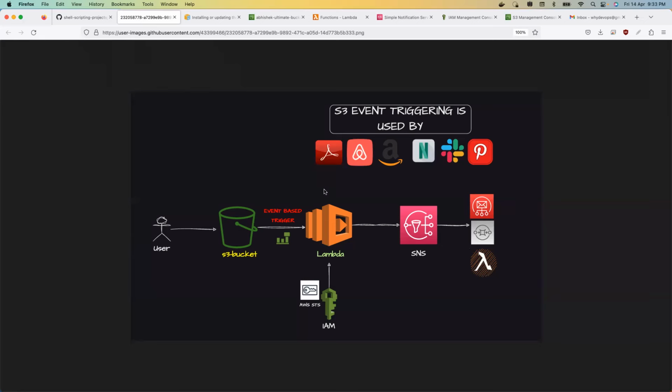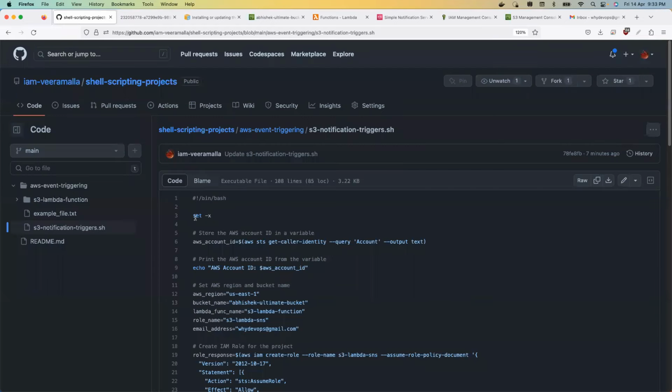And why are we going to use IAM? Because the Lambda function needs permission to be invoked by the S3 bucket and also to invoke SNS, right? Lambda has to do all of these things, so there have to be some IAM permissions that we grant to Lambda. This entire configuration we will create using shell scripting, even including IAM, STS, and everything. So this is the repository here.